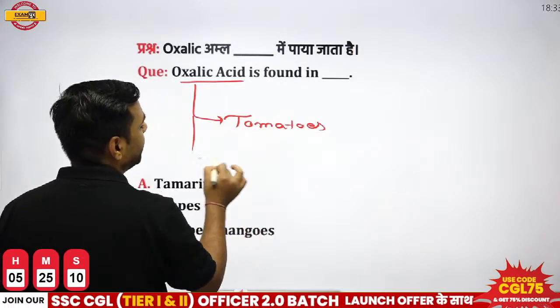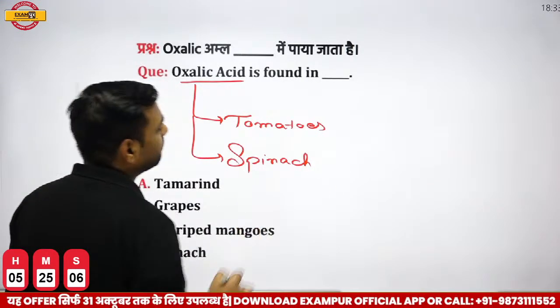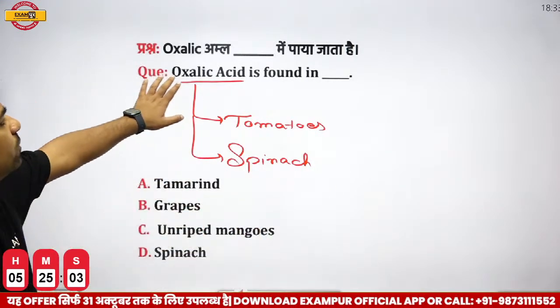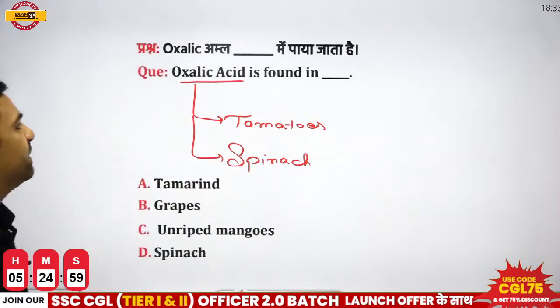It is also found in spinach. Right? Now, the important thing which I wanted to explain: we know where this oxalic acid is found, right? It is in the tomato also, it is in the spinach also.